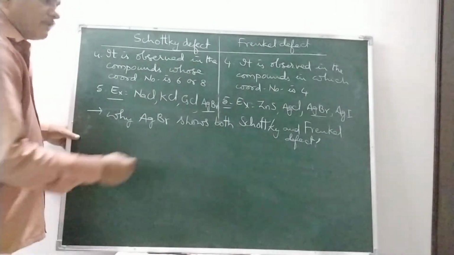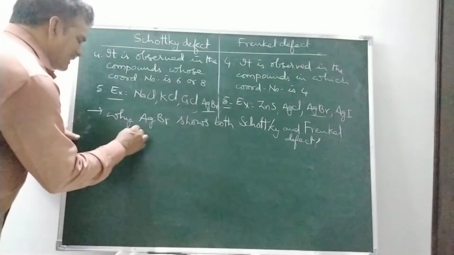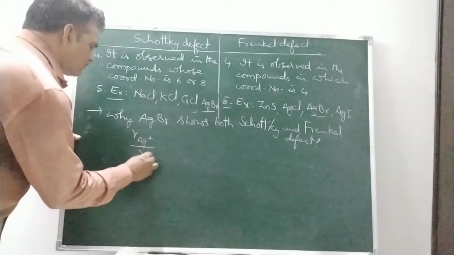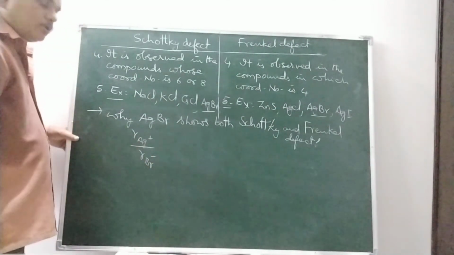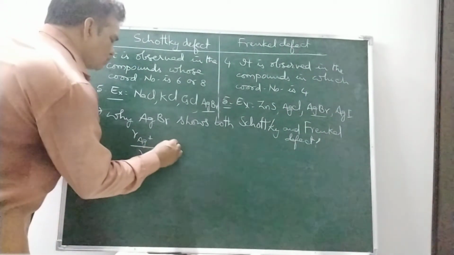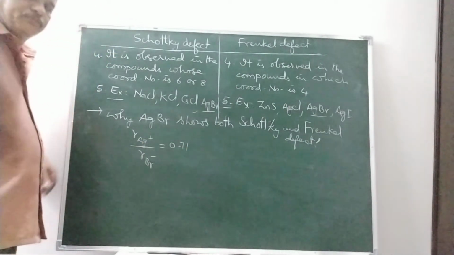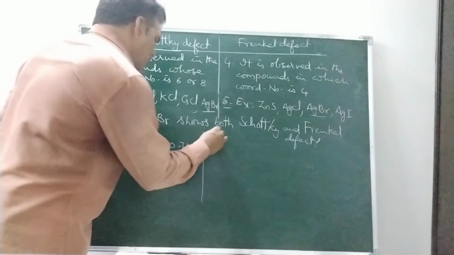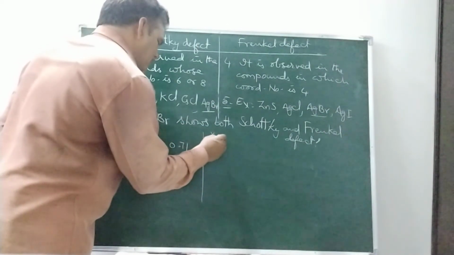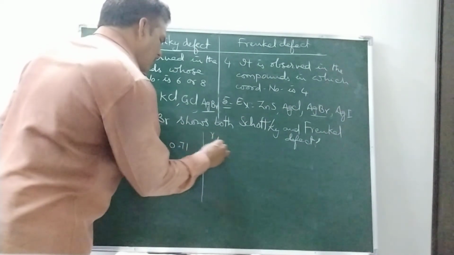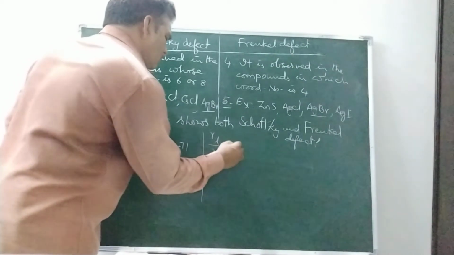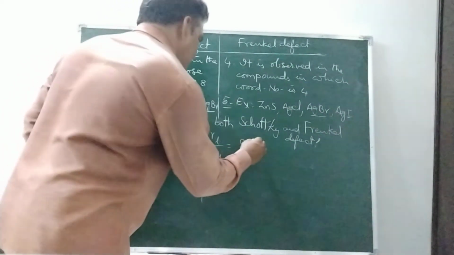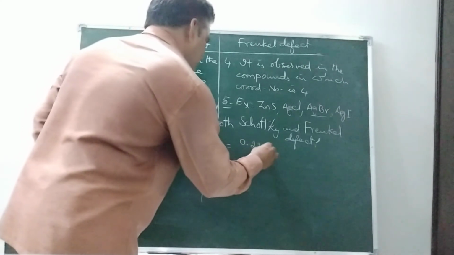Then why does it show Frenkel defect? Radius of Ag+ by radius of Br-: if we take this value, it is equal to 0.71. And we know that if the radius ratio, R large by R small, is equal to 0.225.